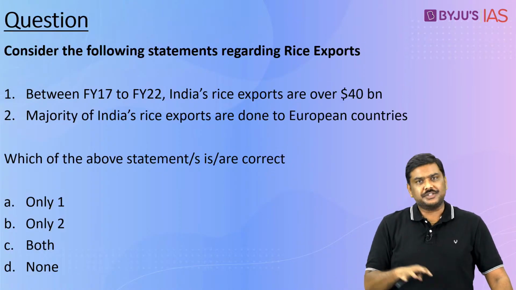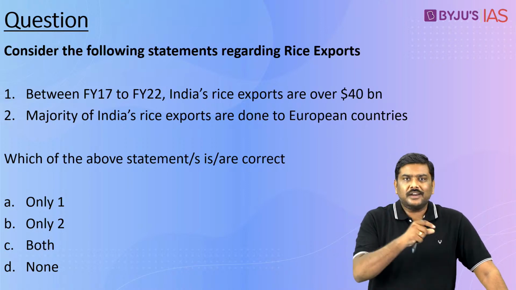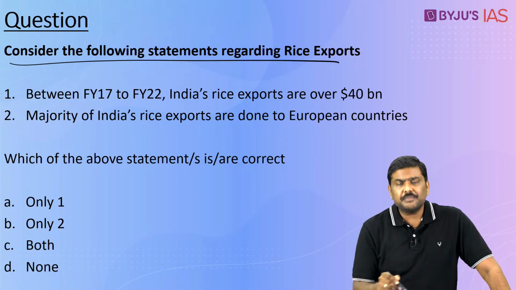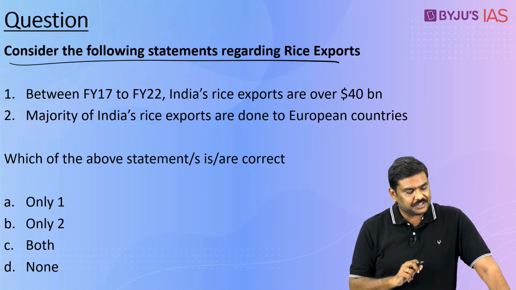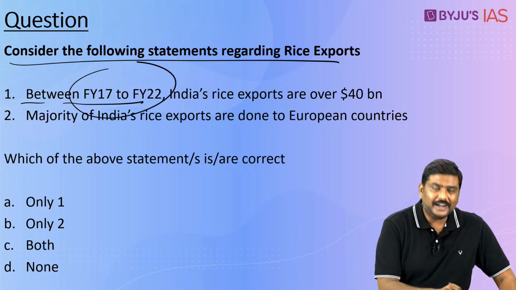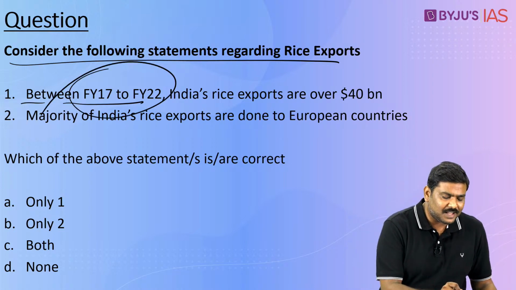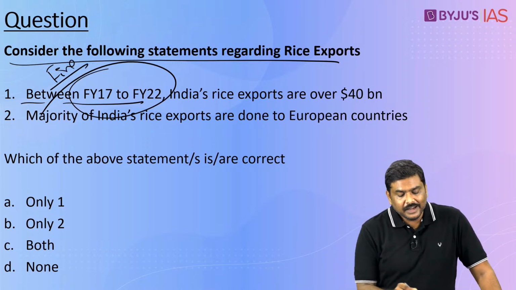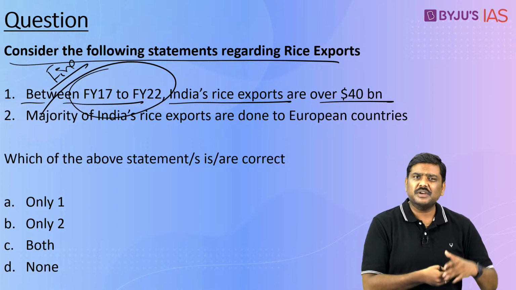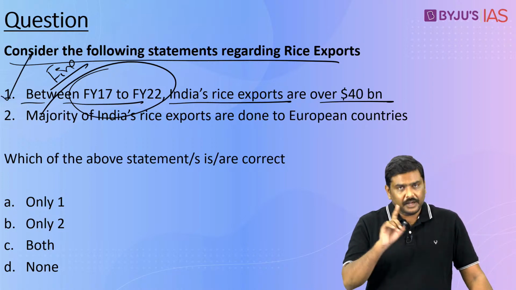Now, in addition to whatever we discussed, I have given a straightforward question here. Consider the following statements regarding exports of rice. First one, between financial year 17 to 22, right? Rather than using this, they might simply say in the last 5 fiscals or last 5 financial years, India's rice exports are over $40 billion. Factual information, we have seen this, it's true.